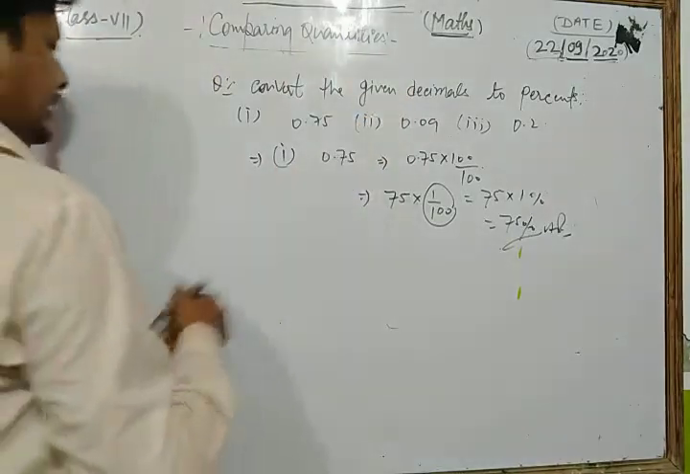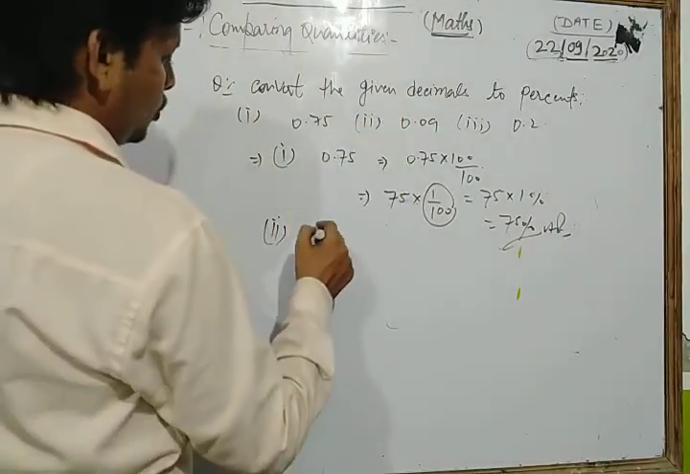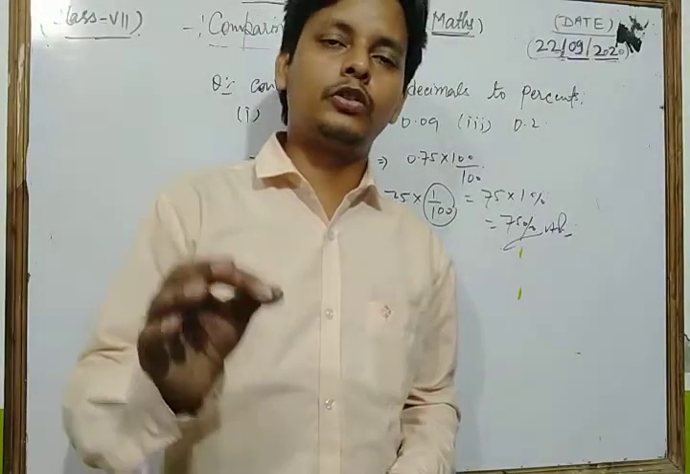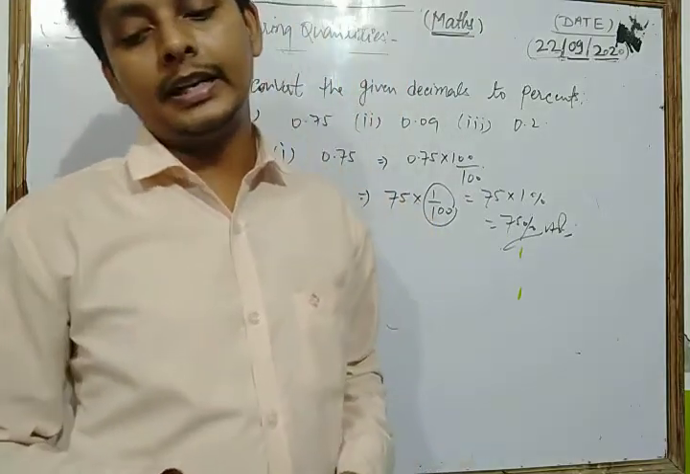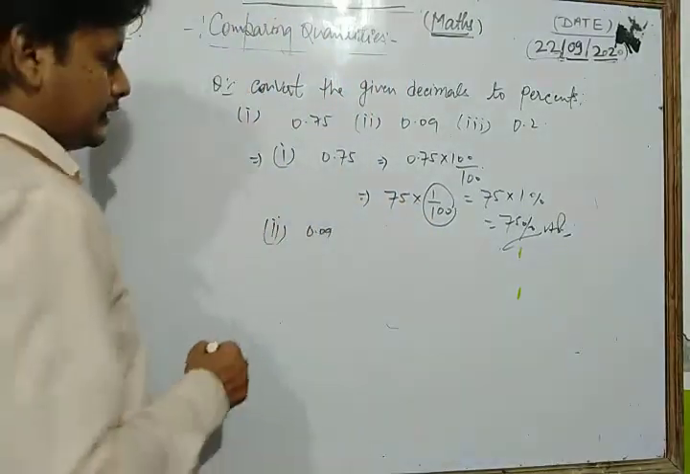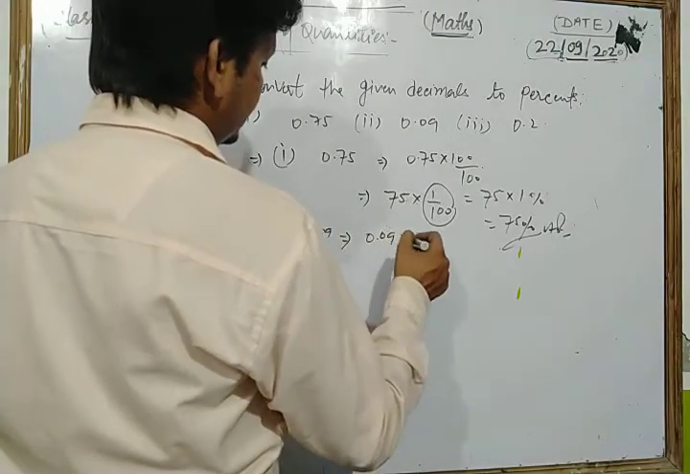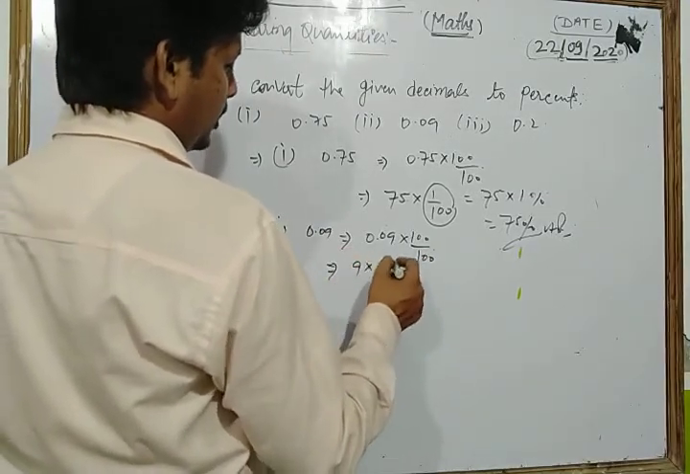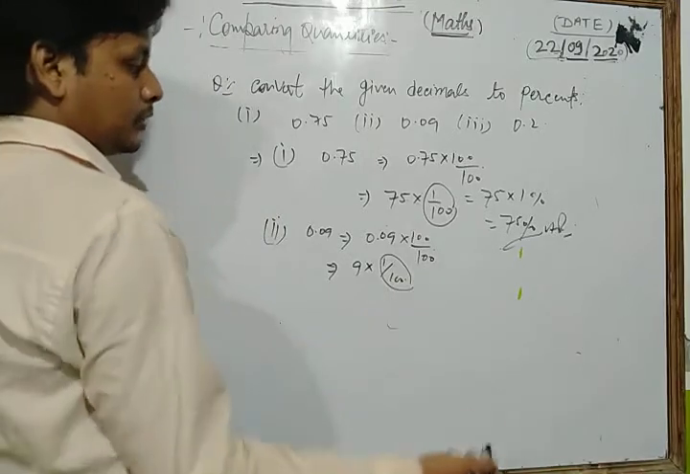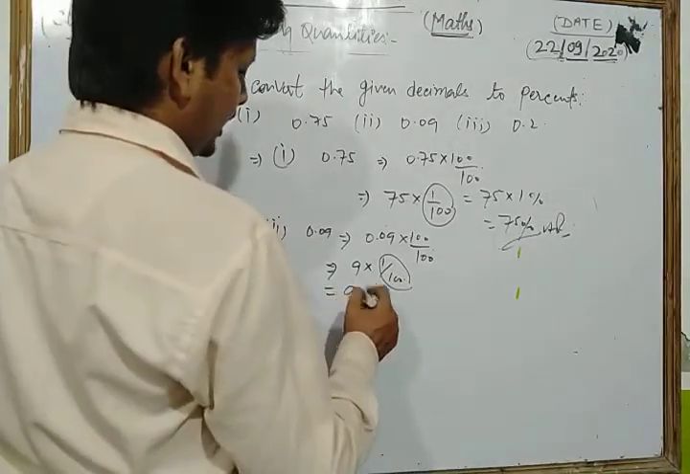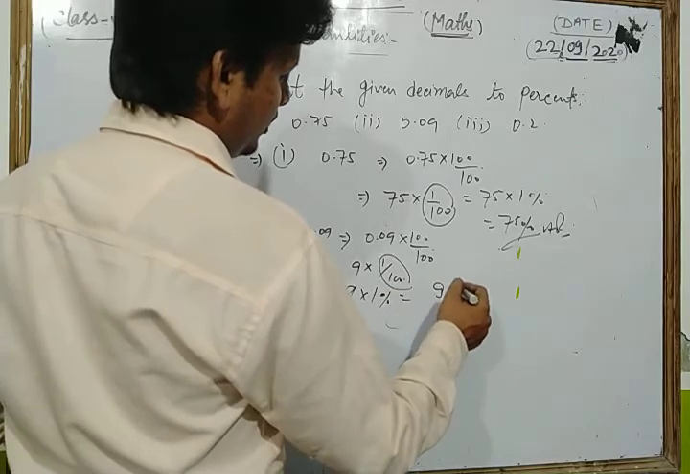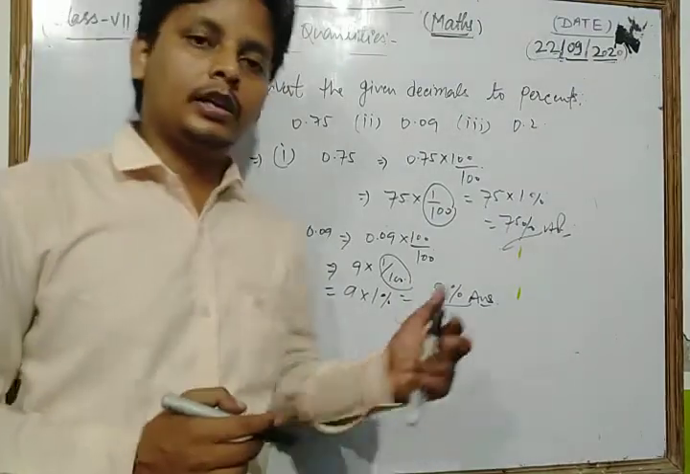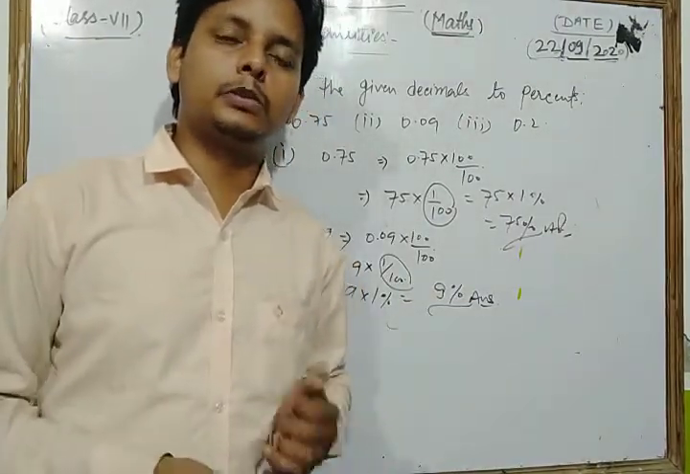Okay, similarly, we take the second part of this question, 0.09. In converting any decimal number into a percentage, we just multiply both the numerator and denominator by 100. We multiply, so we get 9 into 1 upon 100, and you know the concept of 1 upon 100 is 1%. So we write 9 into 1% is equal to 9%. This is our required answer. This is the method to convert any decimal number into a percentage.